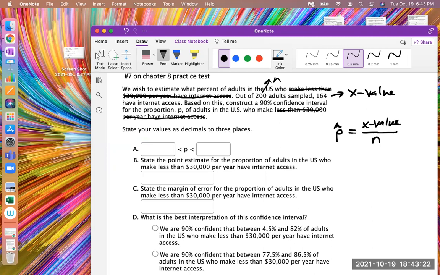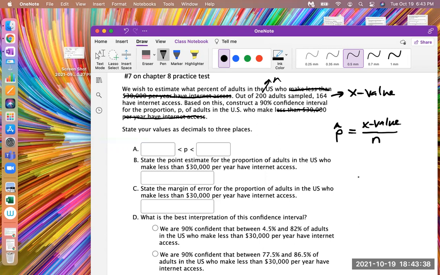And then later on, they make it even more clear: construct a 90% confidence interval for the population proportion. For the proportion, this is a proportion problem.